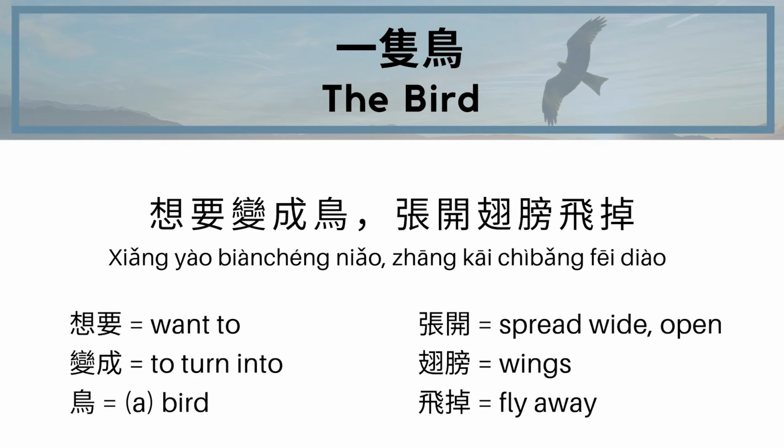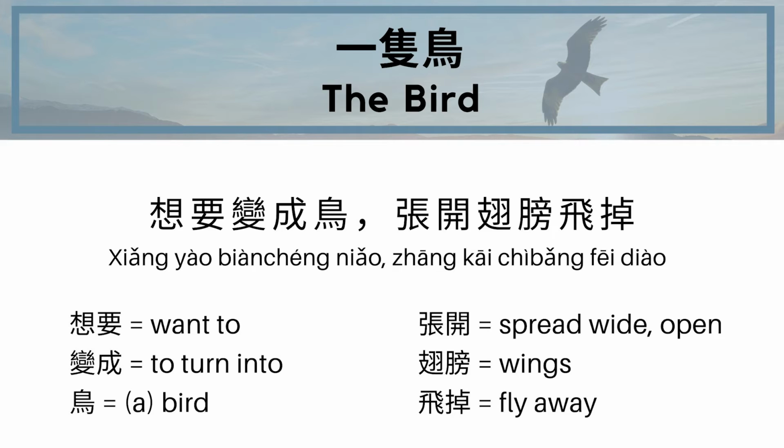Then, let's go to the second line. 想要变成鸟，张开翅膀飞掉. So 想 means to think or to want, depending on the context. In this case, it means to want, because 要 also means want, so 想要 means want. You can say just 想, or you can say 想要, but that all means want. I want to, you want to. Notice also here, there isn't exactly a pronoun. Sometimes Chinese leaves out pronouns. You can figure it out depending on the context. Or it can just kind of stay a little abstract and fill in the blanks.